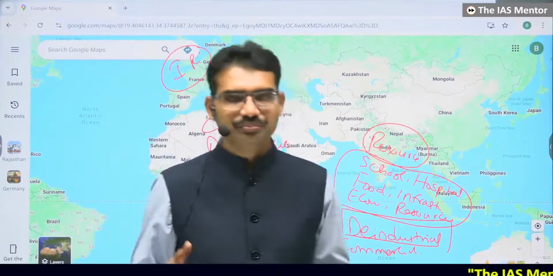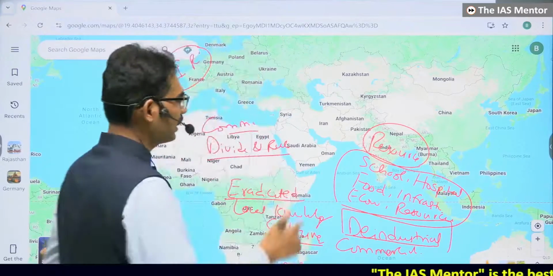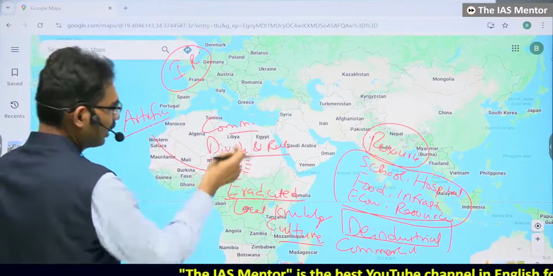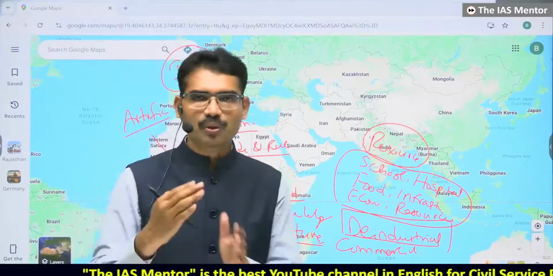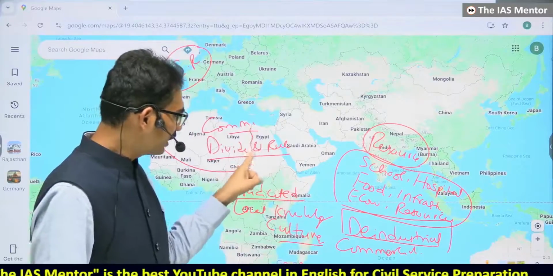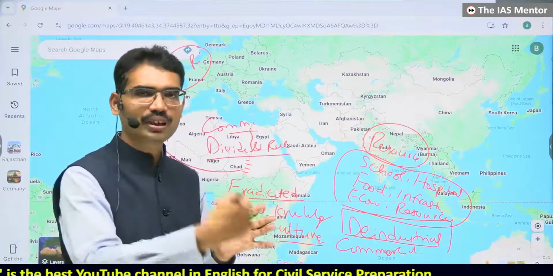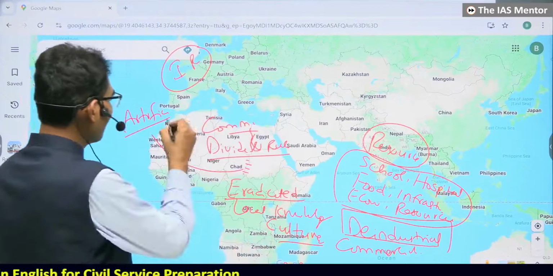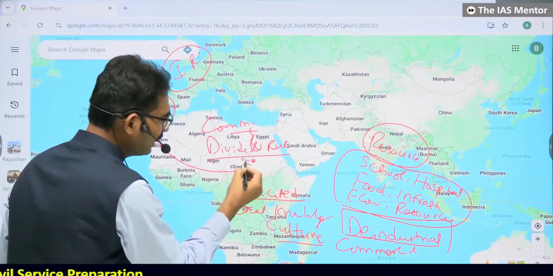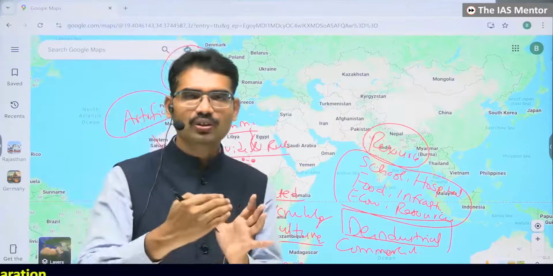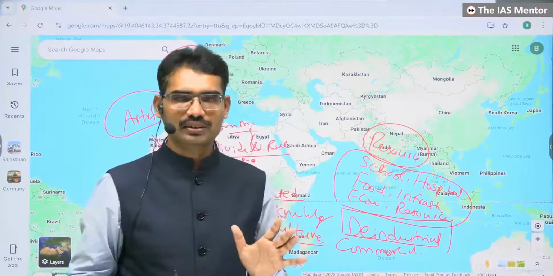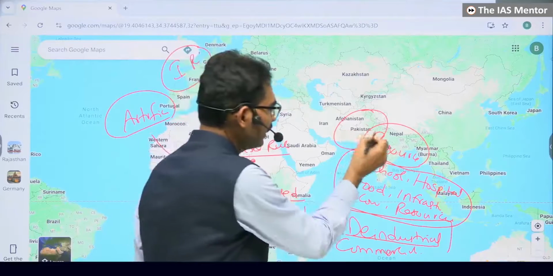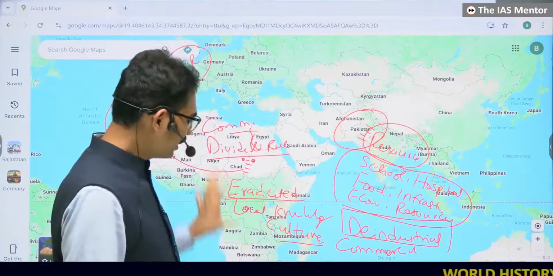And when it comes to political or international challenges, they divided the countries very artificially. You can see the African countries, the boundaries are very straight. Can there be any country having a very straight boundary? Rivers will be there, mountains will be there, deserts will be there. It's very difficult, but they devised it in such a way that it became an artificial boundary. Now, people from this side and from this side belong to the same tribe, but now they are two different nationals. They did the same with respect to India and Pakistan. When it comes to this area, they divided. When it comes to Africa, they divided like this.